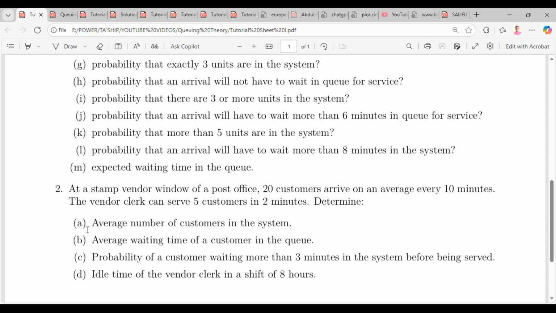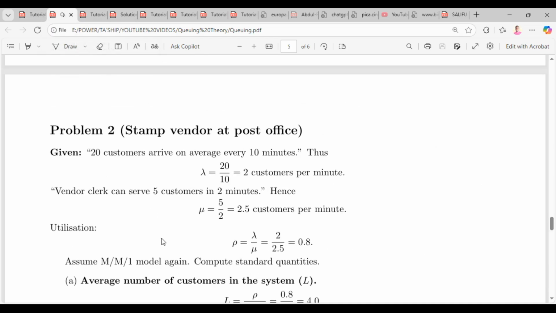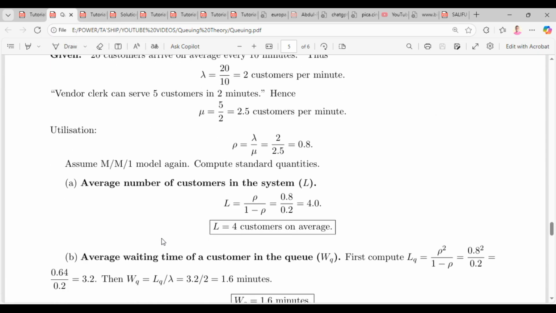So we have to determine first the average number of customers in the system. Average number. Whenever you hear number, that's the L. But this particular one is in the system, so that's LS, and LS is given by rho divided by 1 minus rho. So by doing so, we get 4. Yeah, 4 customers on average. Let's look at the second one.